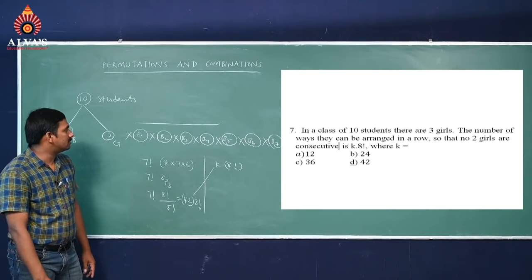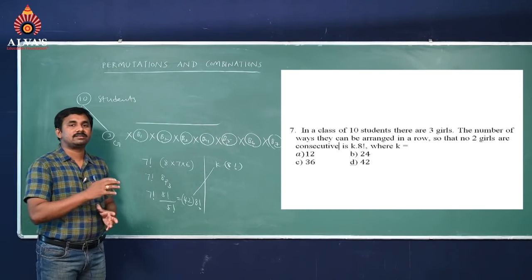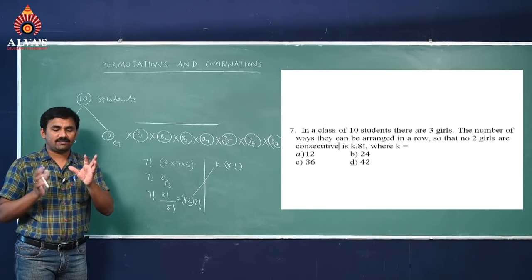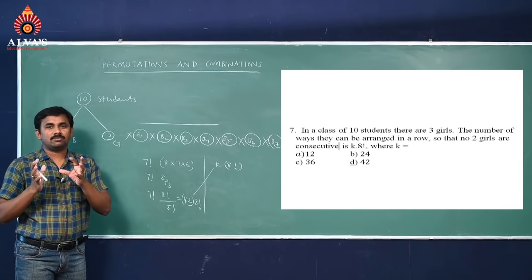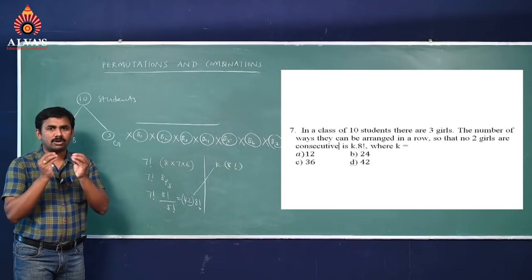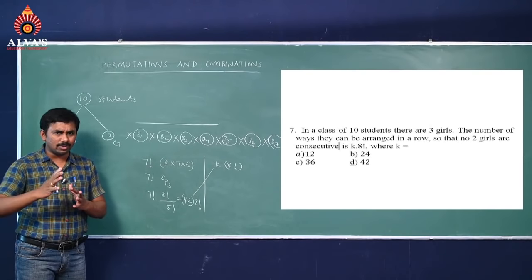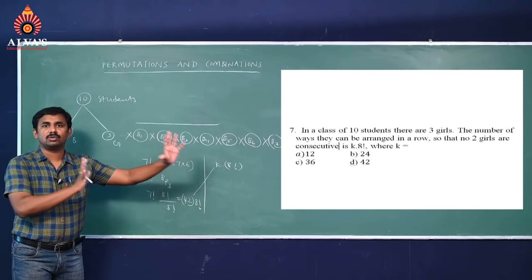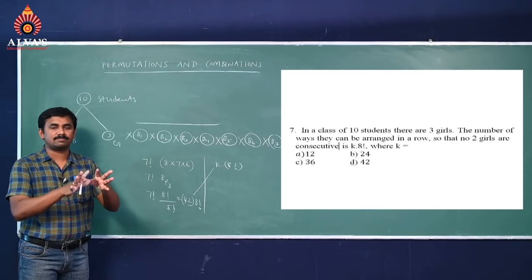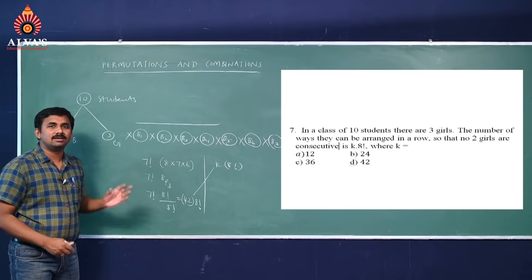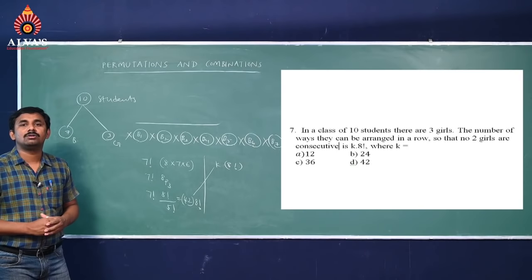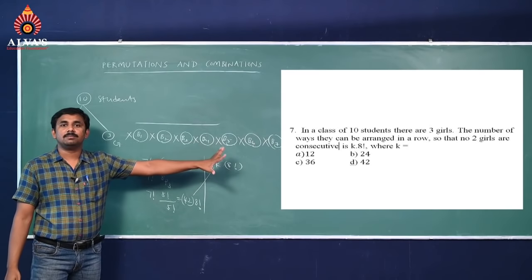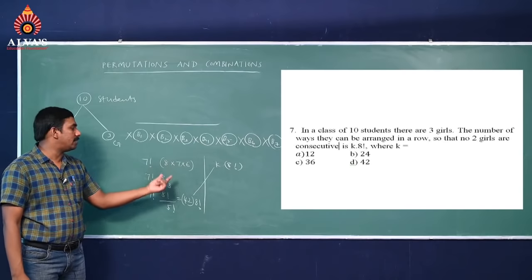42. Hence, in this type of problem, the main thing to observe is which object is involved. Let there be two objects, the first object and the second object. Suppose one object should not sit together. That means first you have to arrange the other object, then see the remaining places, and in how many ways you can arrange the remaining object. Here the girls do not want to sit together, so that's why we arrange the boys first. Next, in the remaining places, we see in how many possibilities we have.